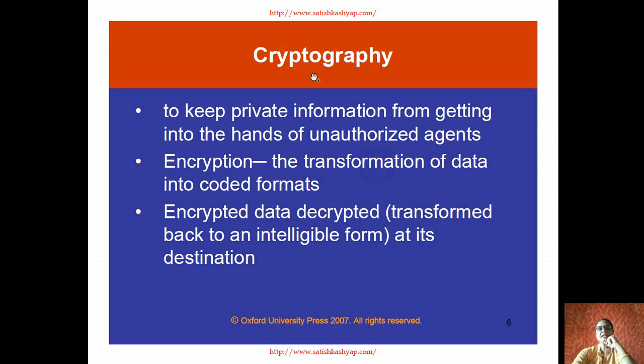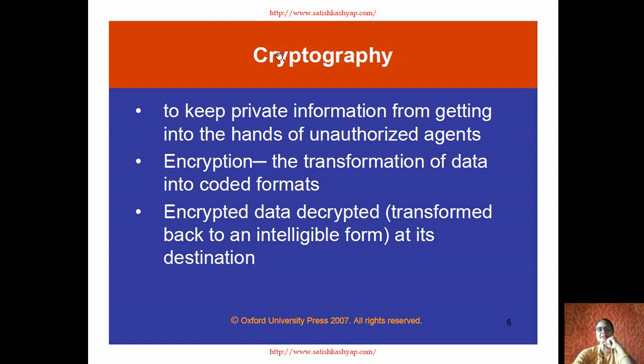There is one more technique to provide security, that is cryptography. You might have learned cryptography in network security in your undergraduate courses. Cryptography is to keep private information from getting into the hands of unauthorized agents. So this is one of the mechanisms to provide security, preventing unauthorized agents from accessing the data.